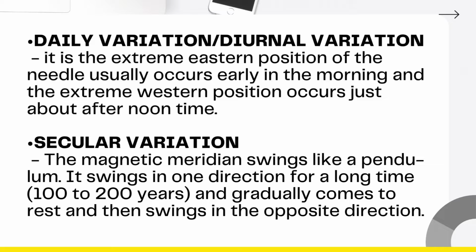In secular variation naman, its magnetic meridian swings like a pendulum. Do you know what a pendulum is? It looks like a metal ball na nagsiswing back and forth. So the magnetic meridian of secular variation swings like that in one direction for 100 of years, and it gradually stops and then swings again in the opposite direction naman. So this type of variation is slow, gradual, and unexplainable. So walang formula na makakapredict sa variation na to.